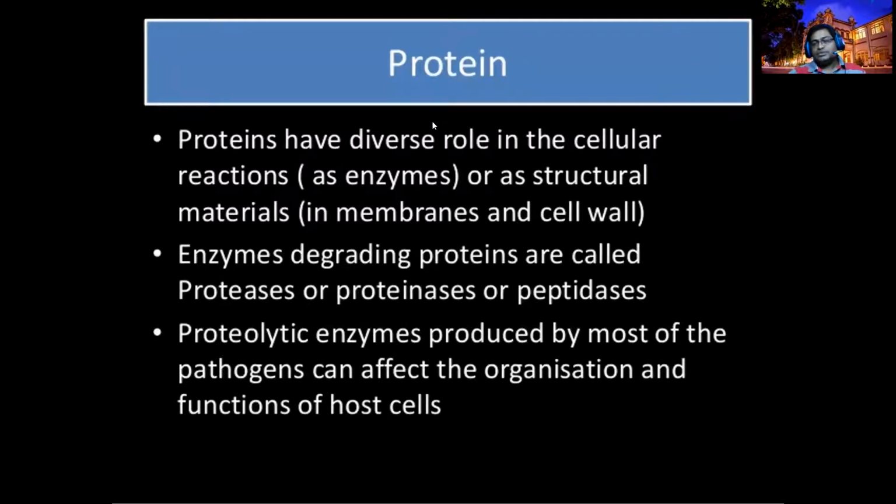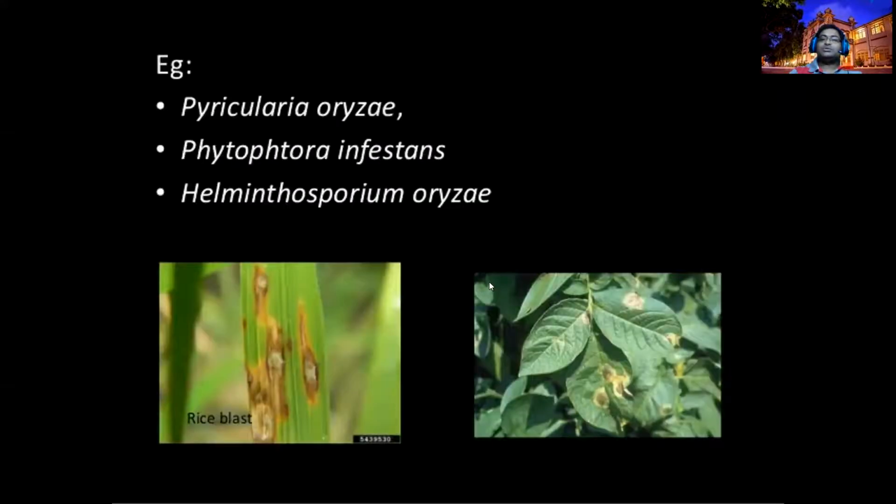And protein, right? You all know the proteins. So proteolytic enzymes, proteases, and there are two types of proteases, right? Proteinases and peptidases. These different types of protease enzymes act on the plant.